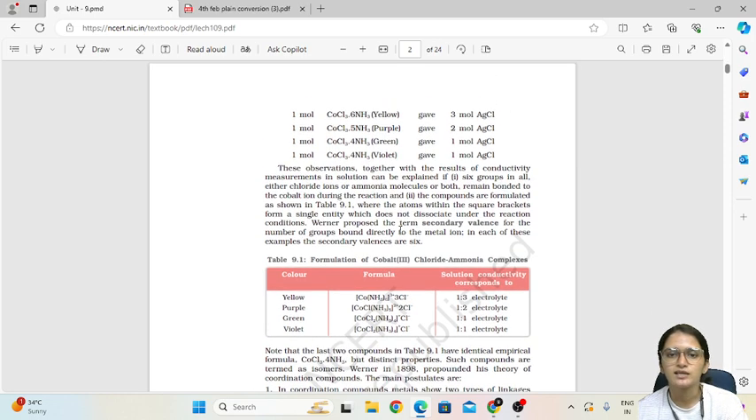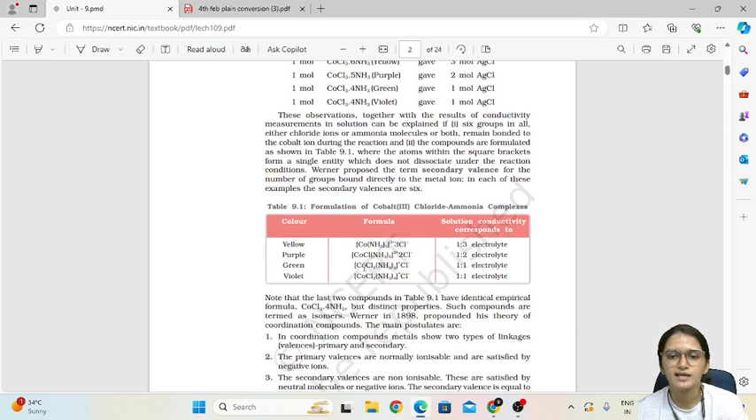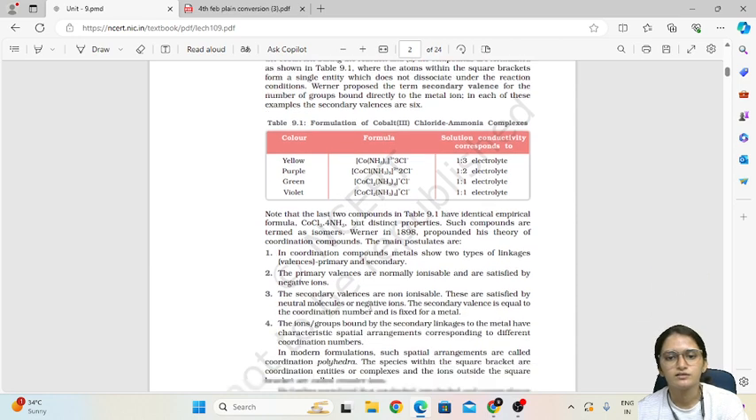So we can see in the first case, where the color is yellow, [Co(NH3)6], meaning 6 NH3 are bonded to the cobalt, and 1 Cl minus is outside the square bracket, that is, it is a counter ion. Similarly, in the second case, 1 Cl is taken inside, and 2 Cl are outside along with 5 NH3. In the third case, NH3 are 4 and 2 Cl are inside. Okay, similarly here we can see.